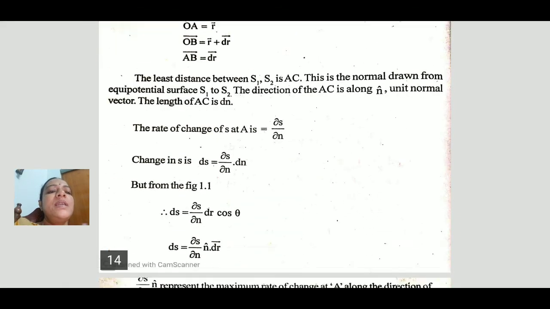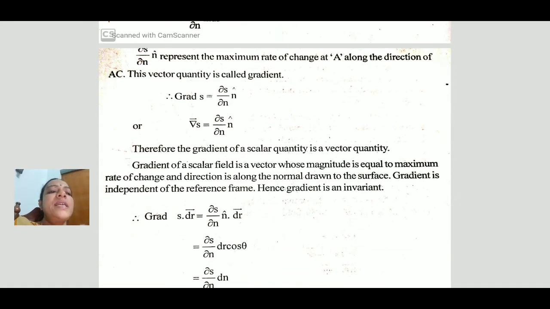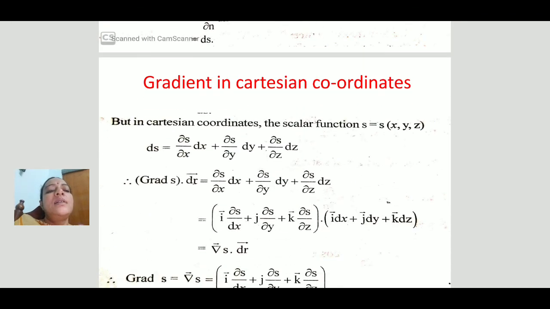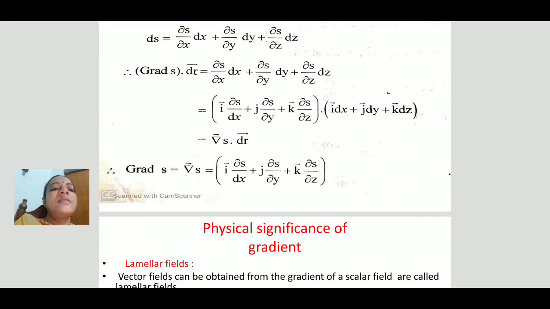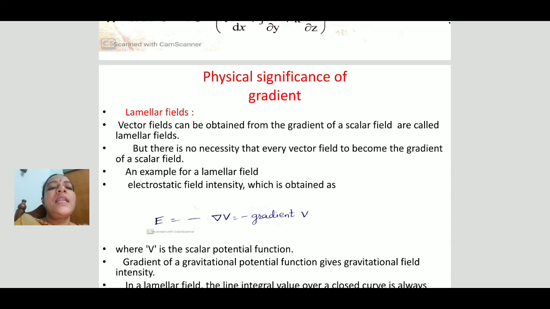The gradient of a scalar field is a vector whose magnitude is equal to the maximum rate of change of the field and whose direction is along the normal drawn to the surface. The gradient in Cartesian coordinates can be written like this.